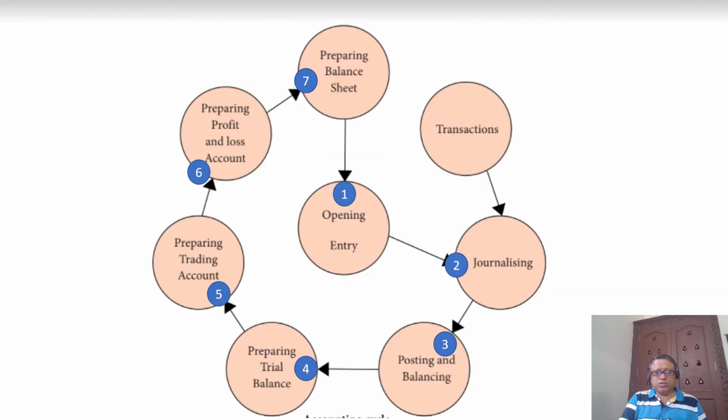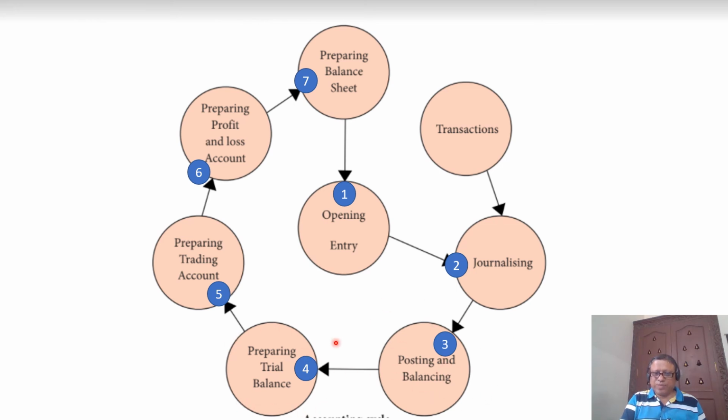Okay, let's have a clear understanding of how the accounting cycle moves on. First is the opening entry, that is called a transaction, which moves to the journal. All recording of transactions is called the journal. Then we move to posting. Posting means transferring the entries from the journal to the ledger.